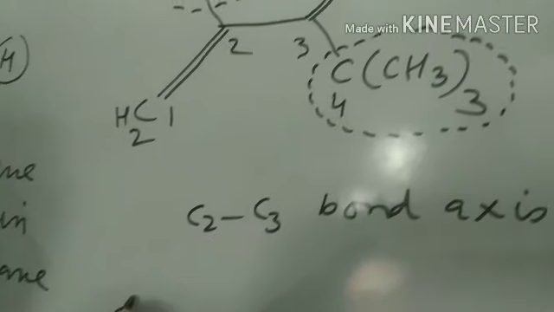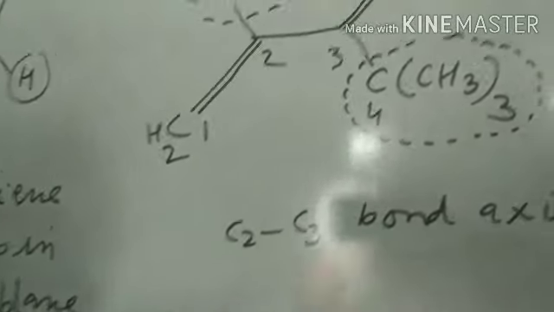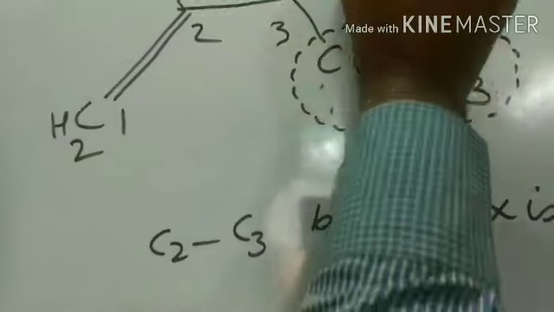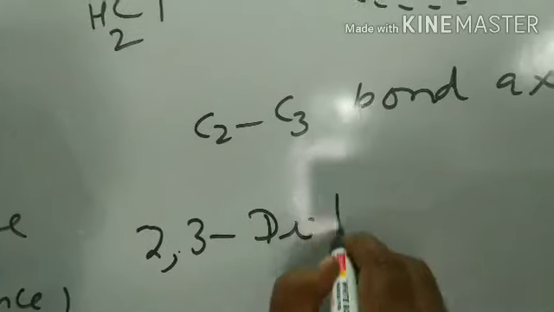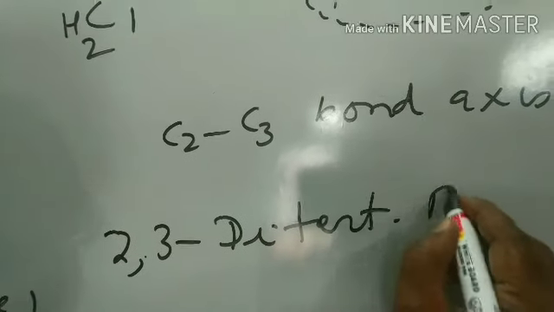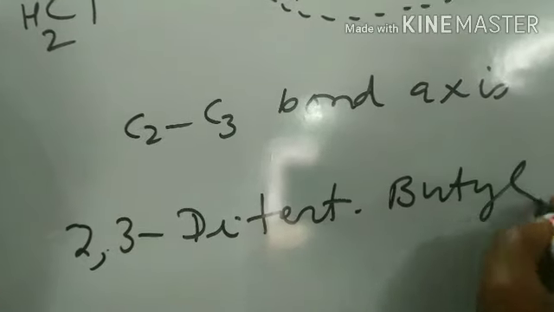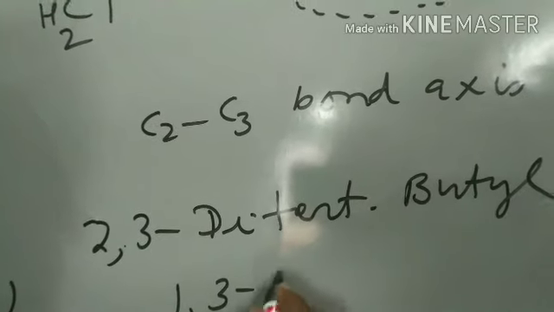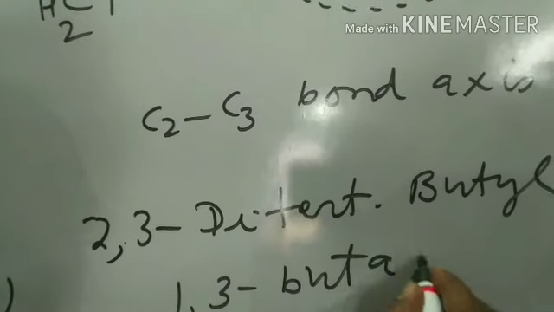The name of this molecule is 2,3-di-tertiary butyl 1,3-butadiene,